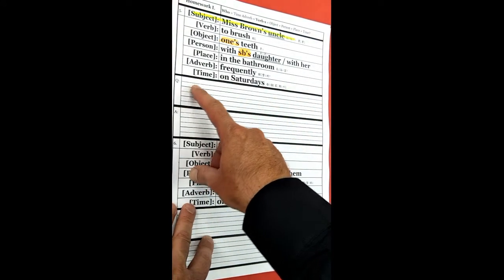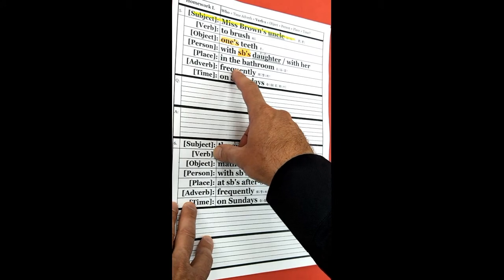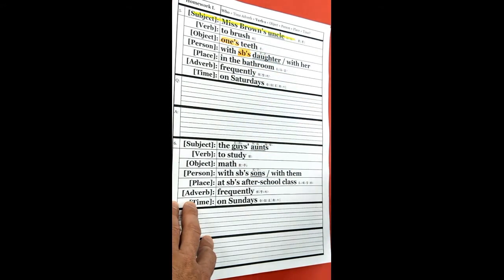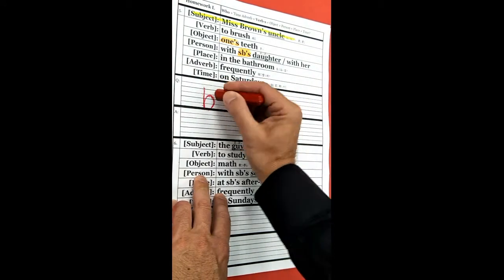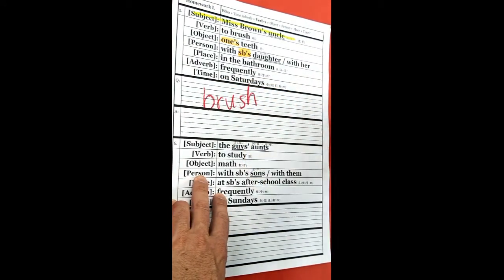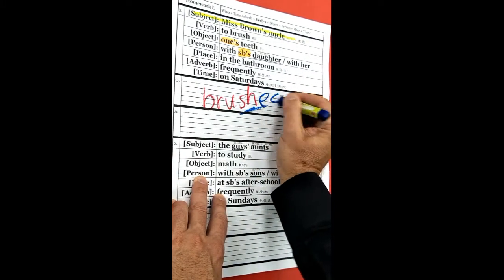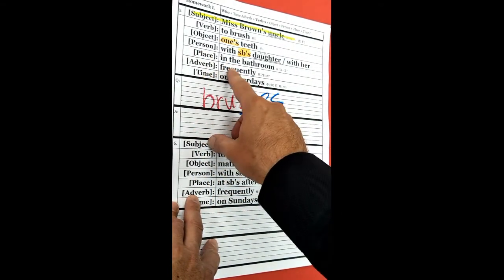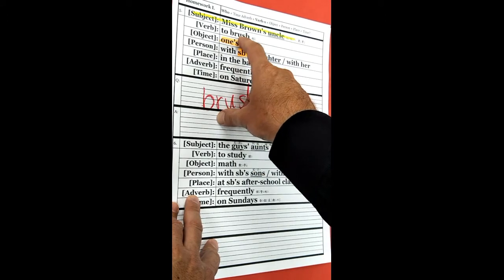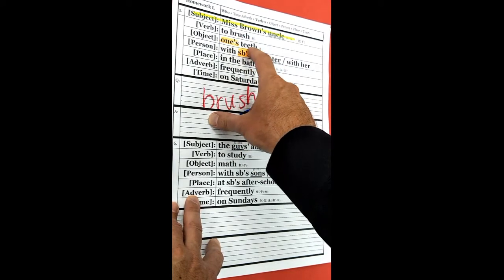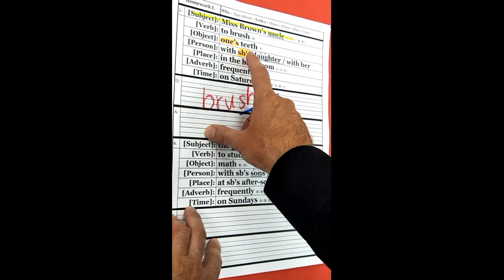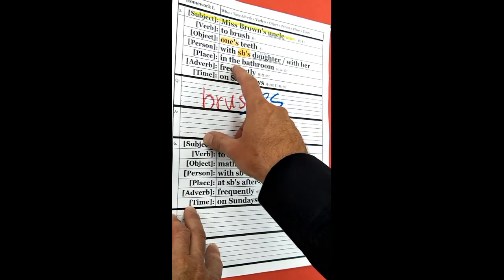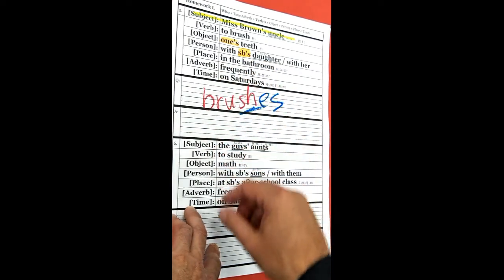So, who frequently brushes, now remember, brush. There's a SH here. So we need an ES, brushes. Who frequently brushes his or her teeth with his or her daughter in the bathroom on Saturdays?